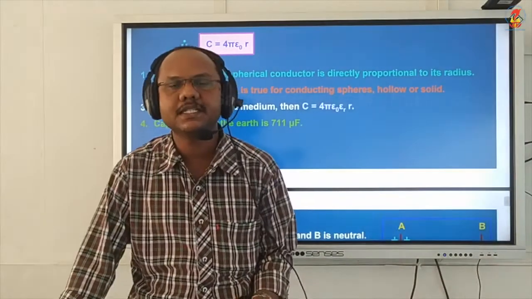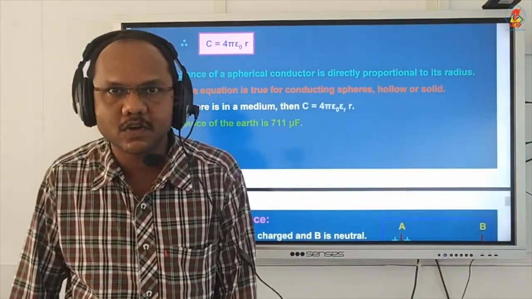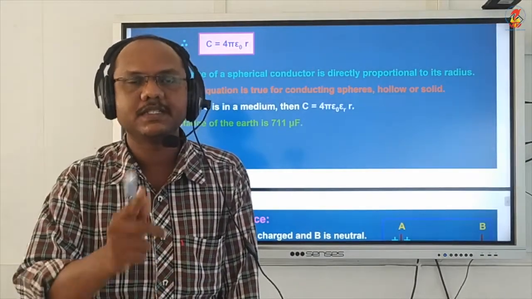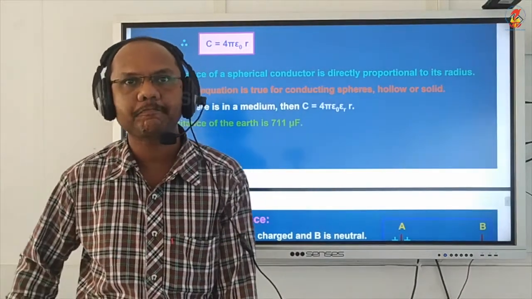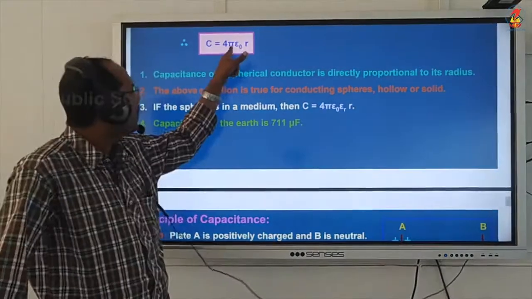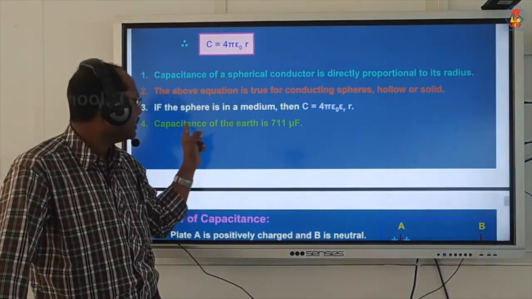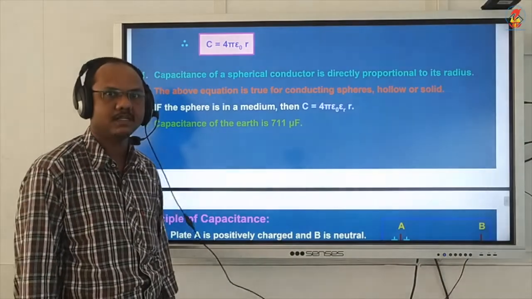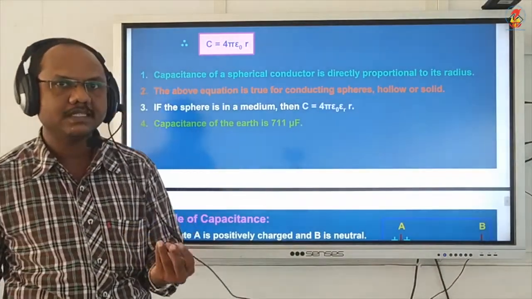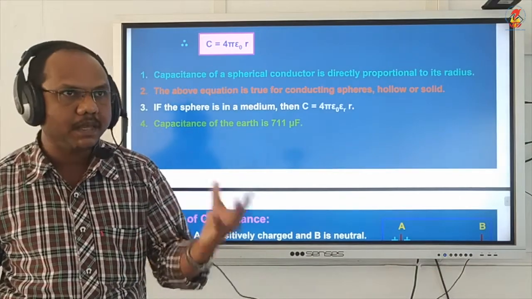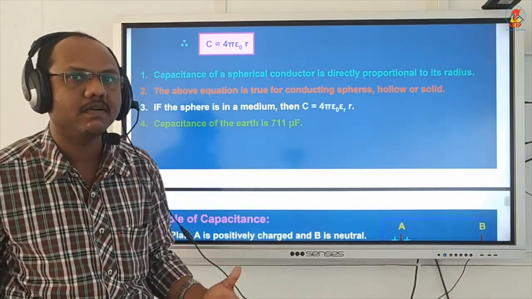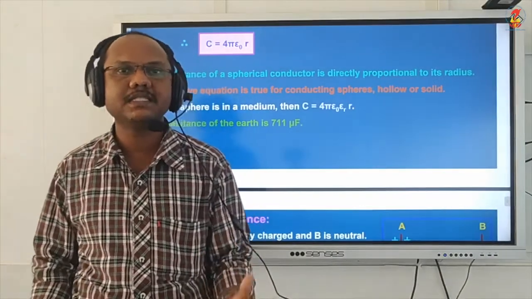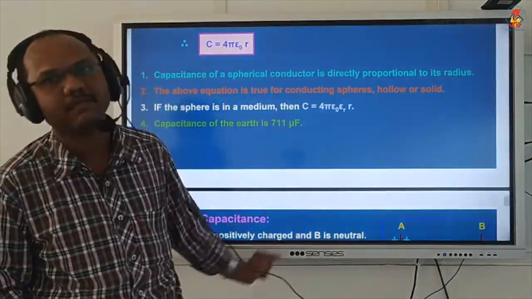Using the same equation, C is equal to 4 pi epsilon 0 r, and putting r as the radius of the earth, which is 6,400 kilometer, you will get the capacitance of the earth as 711 microfarad. So for that big earth, if we use a conductor having the size of the earth, its capacitance is very small, only 711 microfarad.